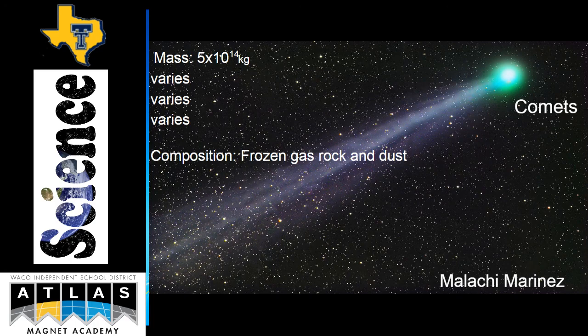Revolution varies but has predictable patterns. Composition, frozen gas, rock and dust. Atmosphere, principal gases, none. Interesting fact, it has a tail millions of miles long.